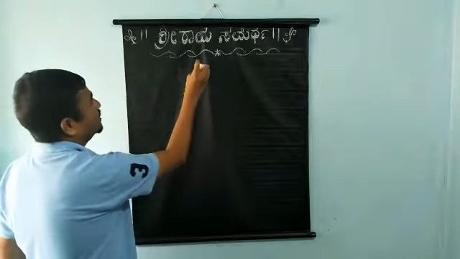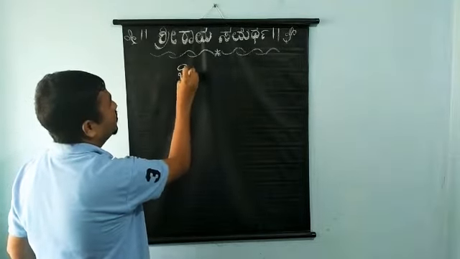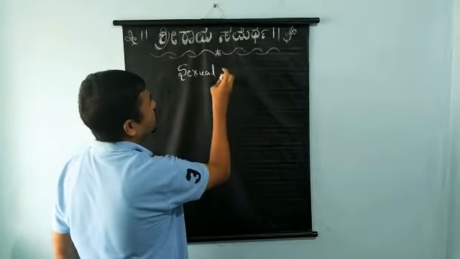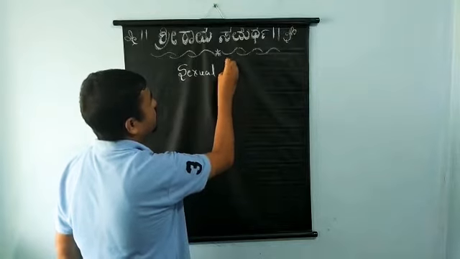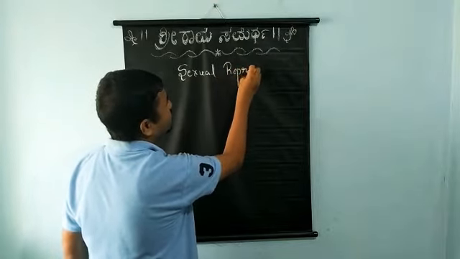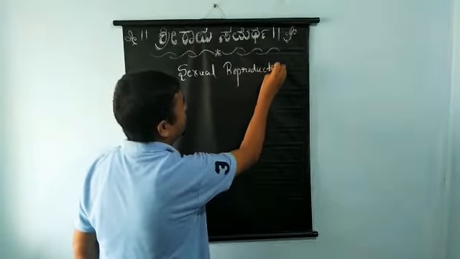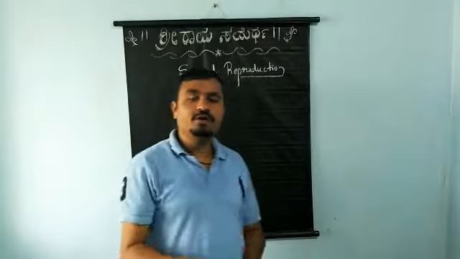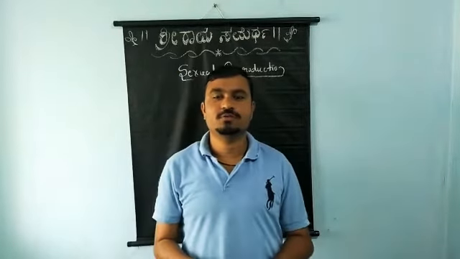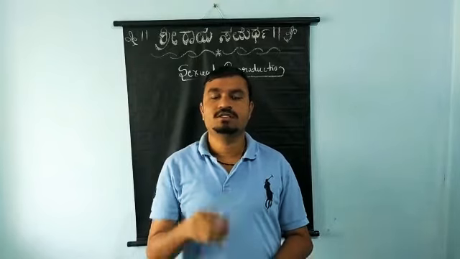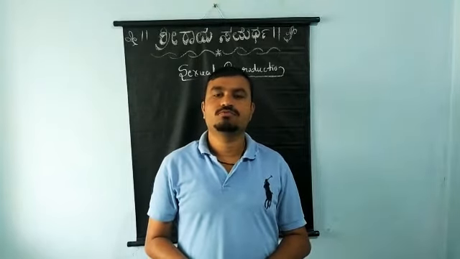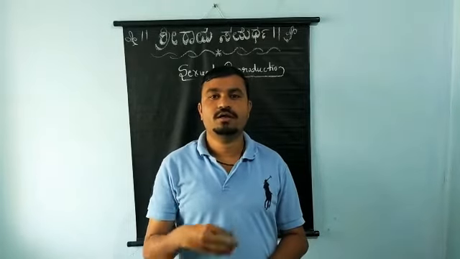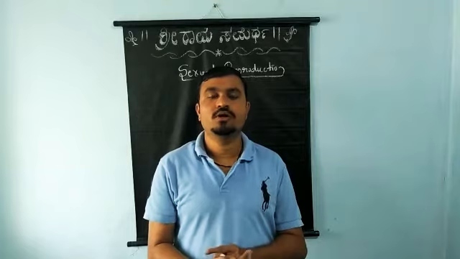In the previous class, we studied what asexual reproduction is and the concepts we are going to study in sexual reproduction. In today's class, we will study what sexual reproduction is and what the sub-concepts are. Already I have told you what sexual reproduction is. Sexual reproduction is a process in which first there is fusion of gametes, then zygote formation, and at last it leads to the formation of new offspring.